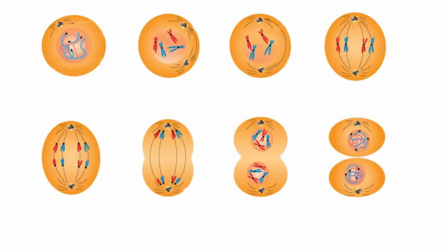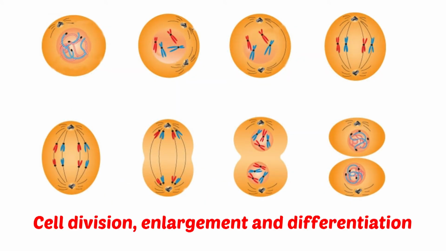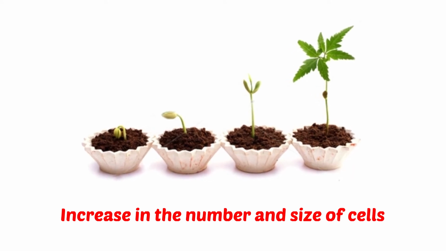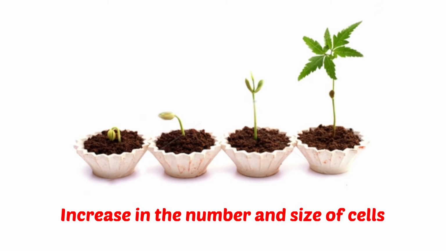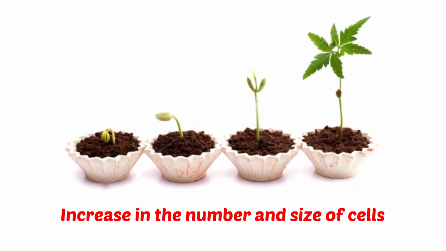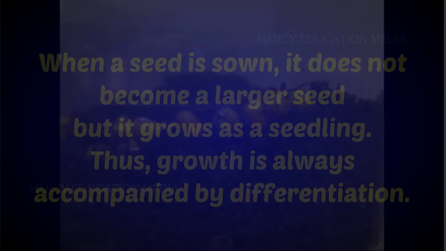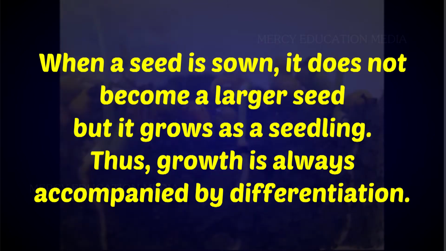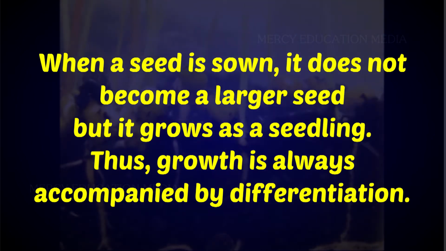Growth in higher plants includes cell division, enlargement, and differentiation. Increase in the number and size of the cells by itself cannot account for the development of an organized plant. For example, when a seed is sown, it does not become a larger seed, but it grows as a seedling. Thus, growth is always accompanied by differentiation.